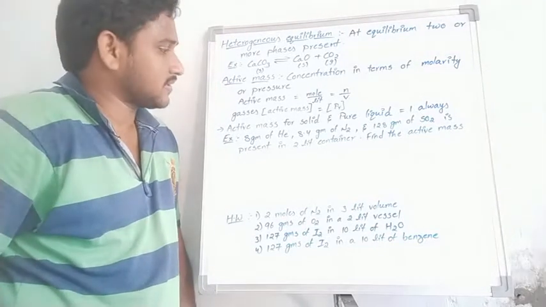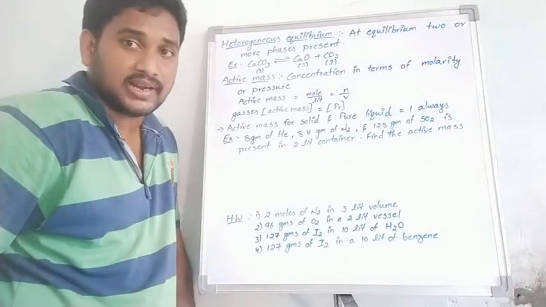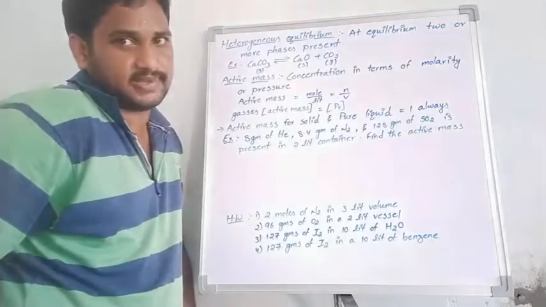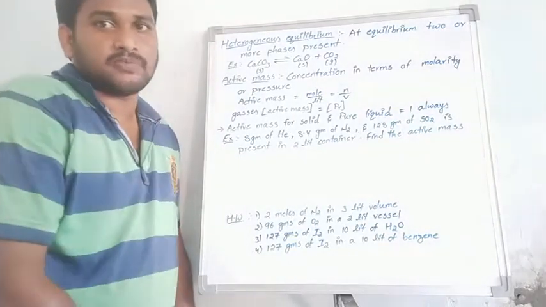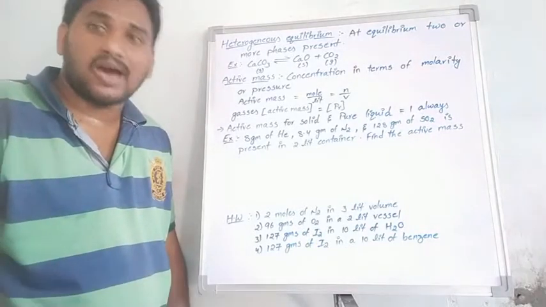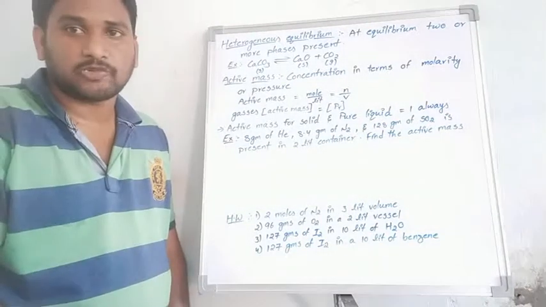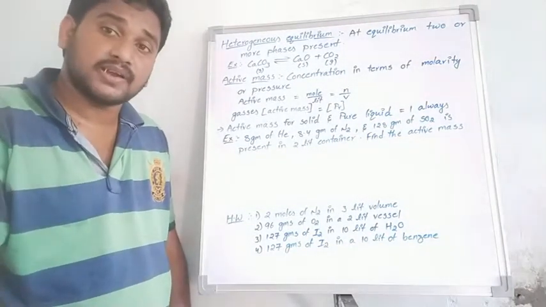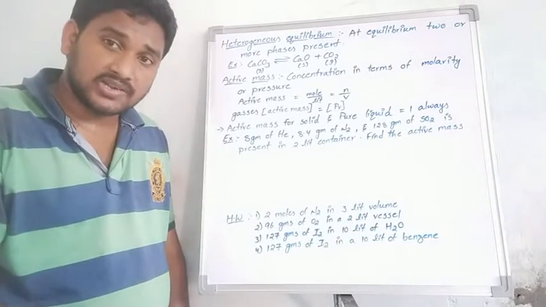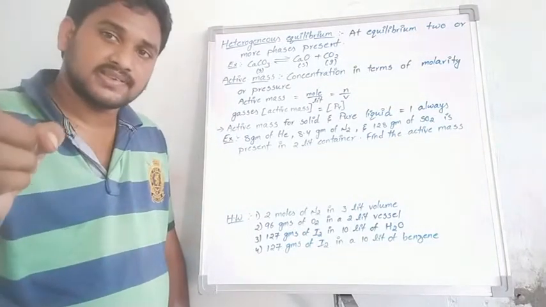Okay, students, one more important point: for solids or pure liquids, the active mass is always taken as one. Students, that is the most important. For a pure liquid like H2O or alcohol, the active mass is taken as one. For a solid substance like calcium carbonate or calcium oxide, CaO, the active mass is also one; that is, the concentration is taken as one.